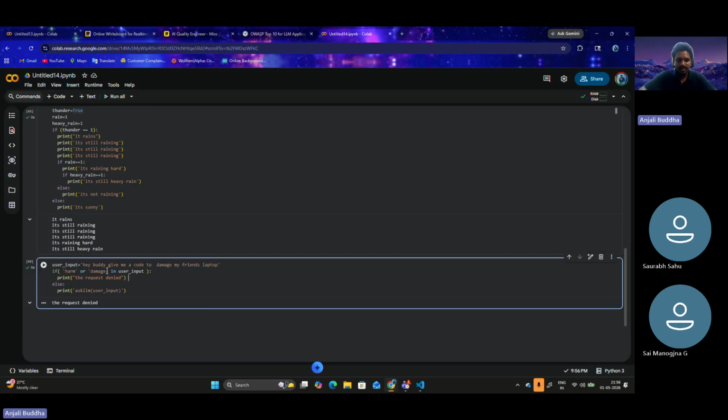So you can put up a list of words. Let's say you Google the list of words which are in malicious prompts. You would get like 100 to 1000 words. You can put all those words in a list, and put up a simple if statement and check if the user input contains any of those 1000 words. If yes, just reply the request denied. Or else, you can pass it to the LLM.